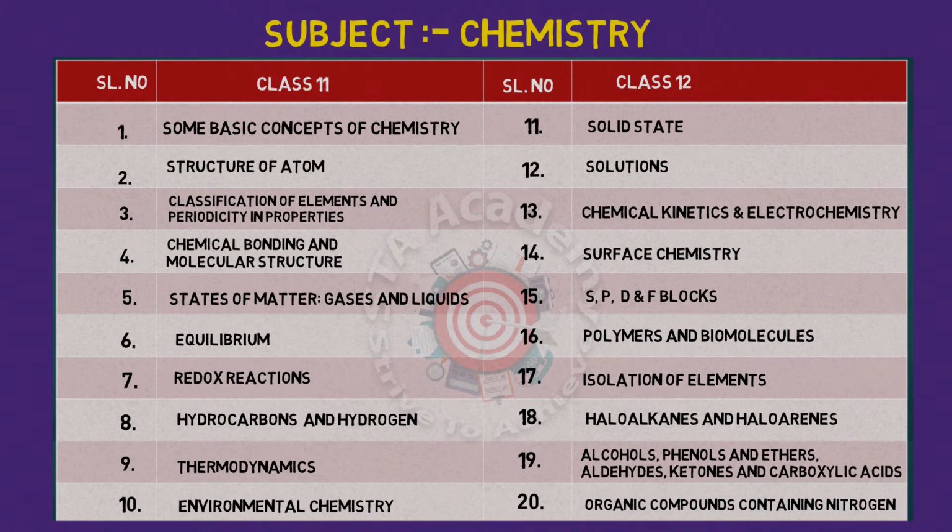From these chapters, I recommend you read the NCERT textbook each and every line. That will be more beneficial because most of the questions in chemistry come from NCERT. So if you are thoroughly perfect in the NCERT textbook in all these chapters, that will fetch you maximum marks. At the same time, focus more on organic chemistry. For organic chemistry, follow the book of O.P. Tandon, that is more helpful because most of the questions in JEE Mains come from organic chemistry. So O.P. Tandon books will be more helpful for you to get maximum marks in chemistry.